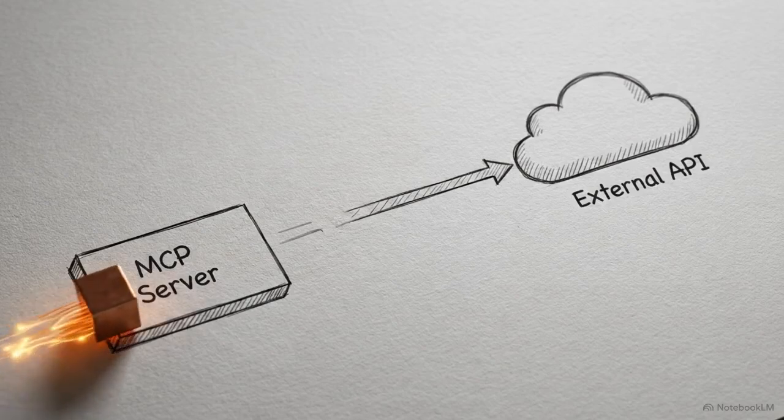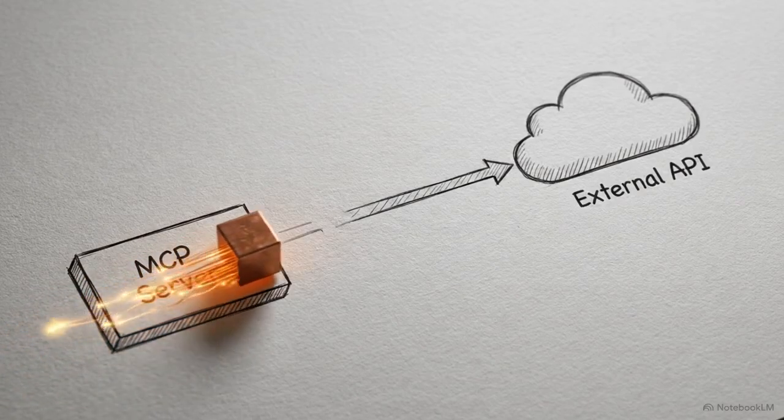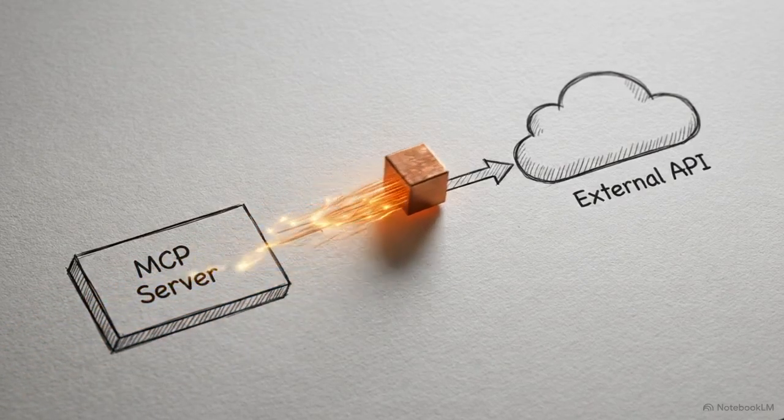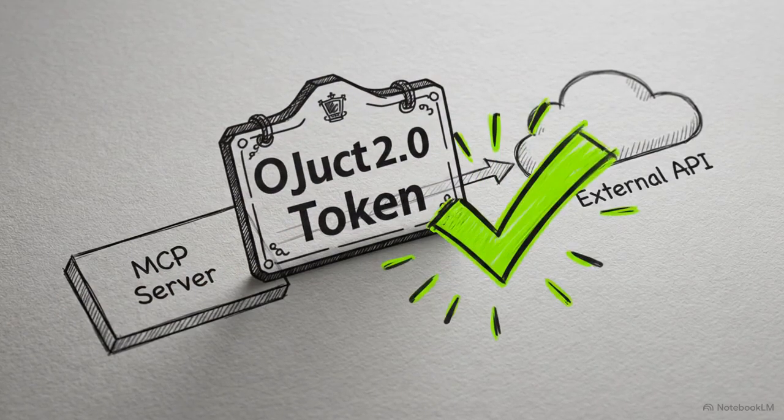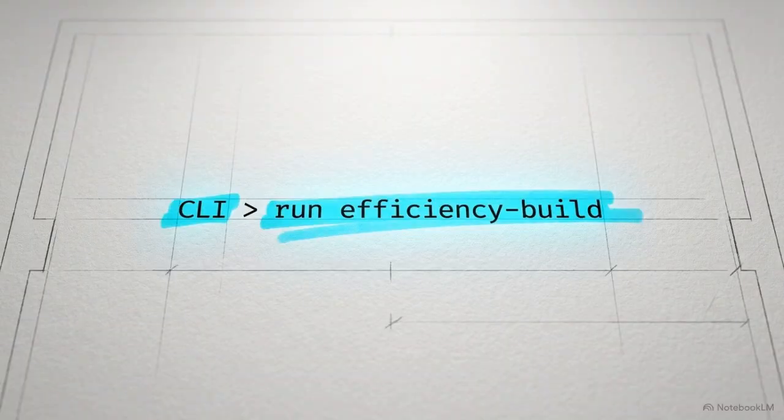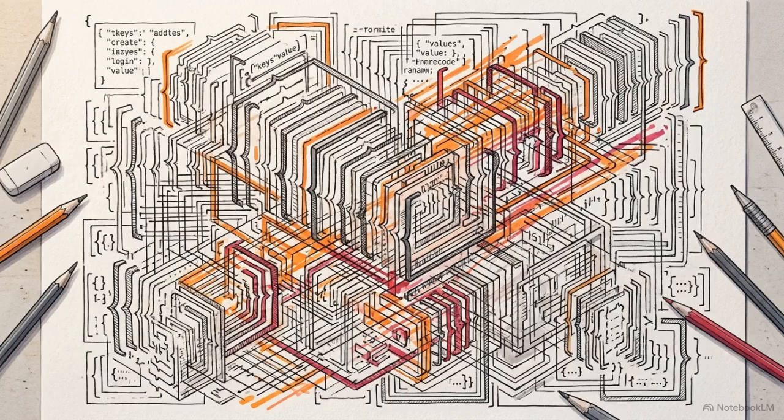MCP, conversely, should be strictly reserved for remote integrations, OAuth-heavy tools, and complex cross-agent API contracts where standardized schemas are actually required. The interface choice must be entirely task-dependent. Minimize your token footprint with CLI wherever possible, and keep MCP focused on complex external abstractions.